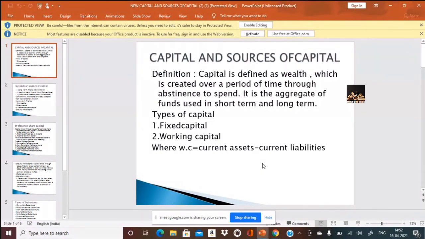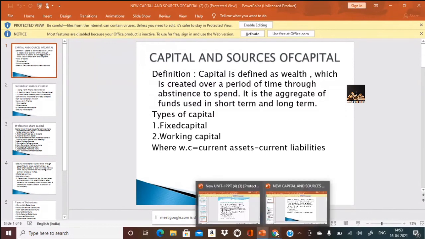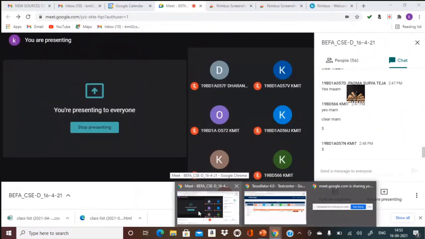And what do you mean by current liabilities? Short-term obligations which should be paid immediately, within 1 year, are known as current liabilities. So current assets minus current liabilities is known as working capital. What do you mean by working capital?